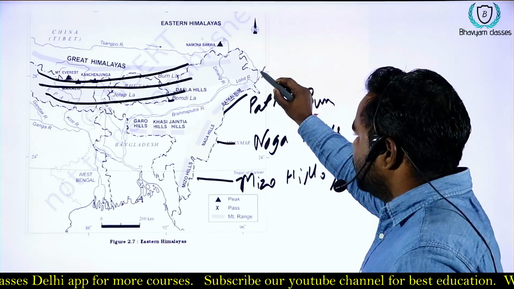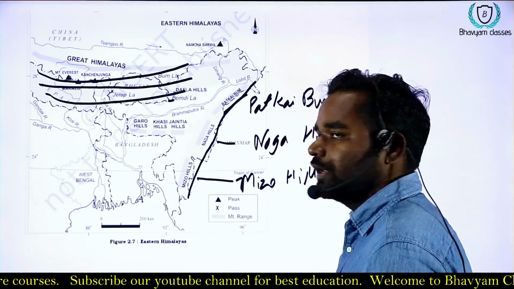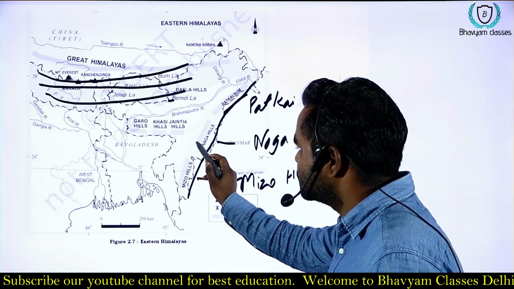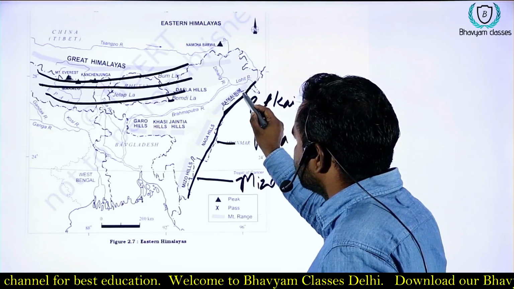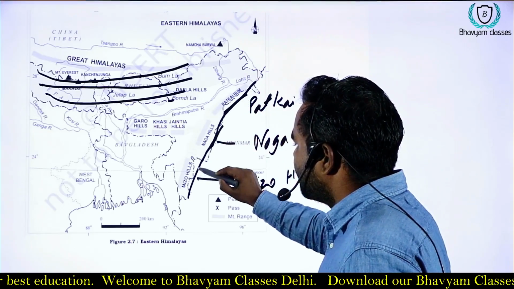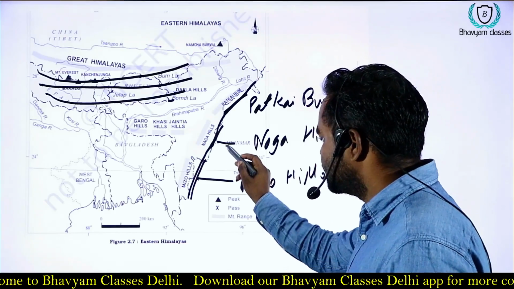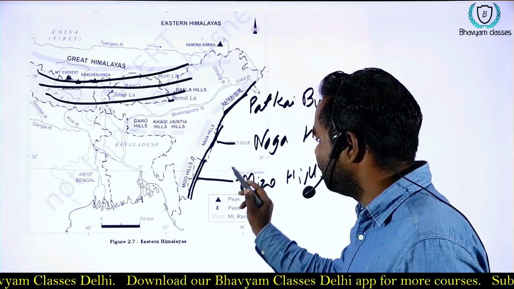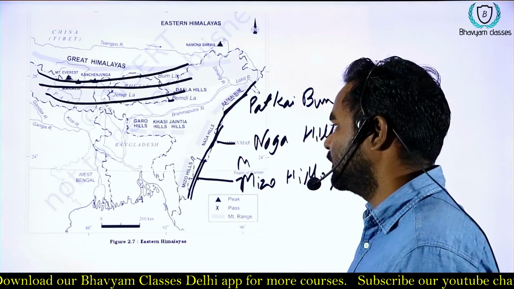So see carefully that all the ranges are forming a boundary of northeast India to Myanmar. All these ranges, Patkai Bum, Naga Hills, and Mizo Hills or Lushai Hills, are forming a boundary between Myanmar and northeastern India.